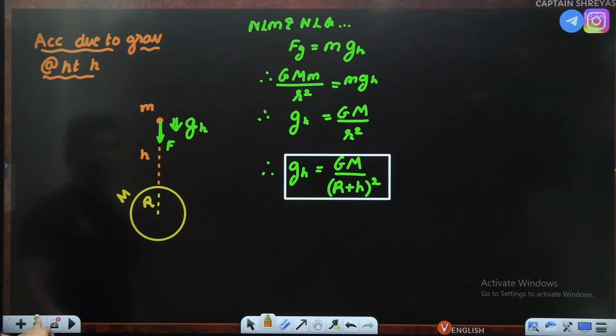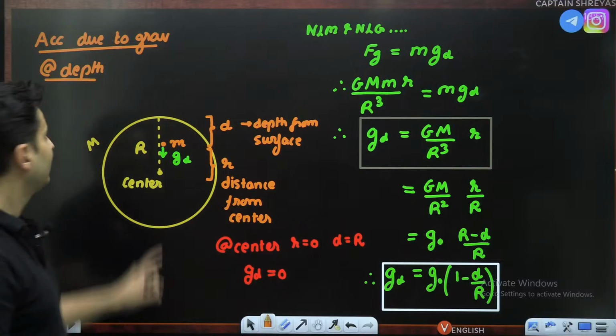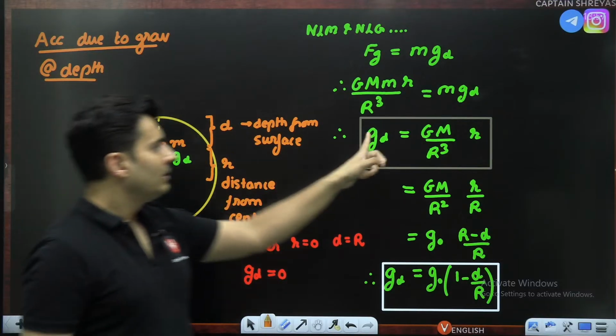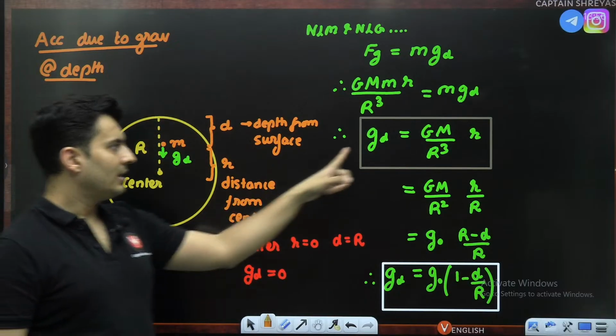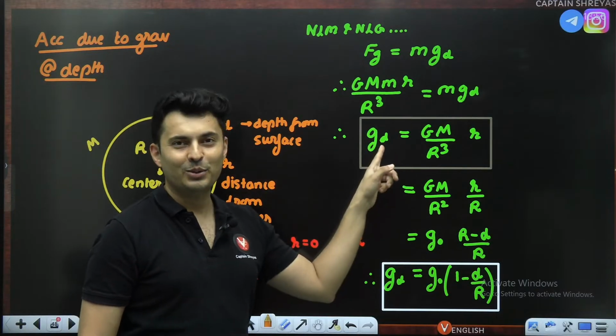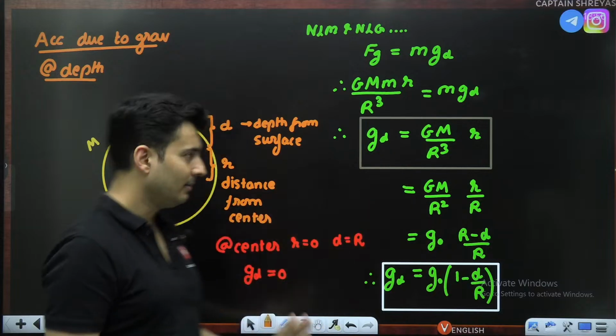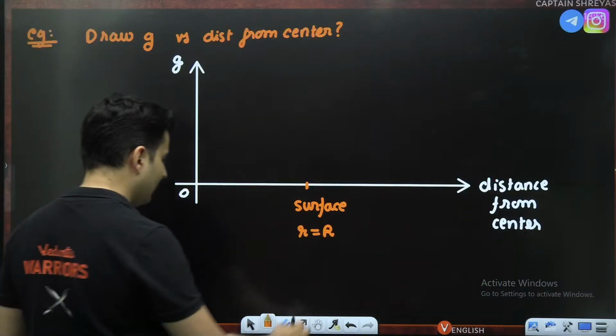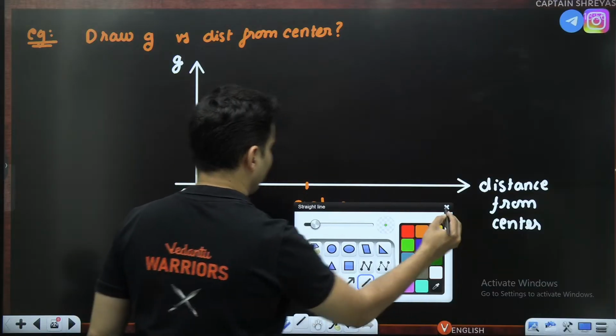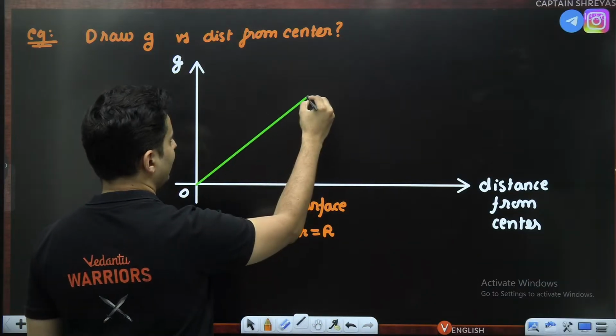Let's go inside. When you are inside at some depth, the distance from the center, which is small r, is directly proportional to acceleration due to gravity. So it is a direct straight line. Therefore, when you are inside, undoubtedly, I'll just put one simple straight line till here.